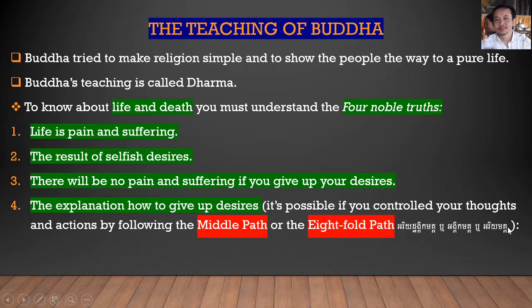In English it's called Sanskrit. In Khmer it's called Sanskrit. Okay. And now move on to the next slide.